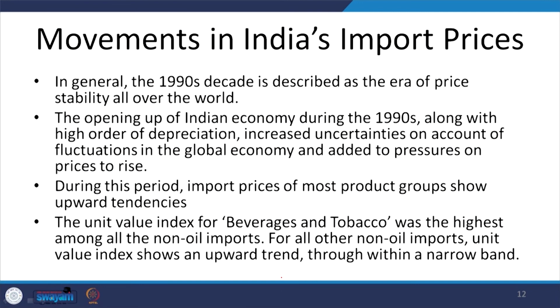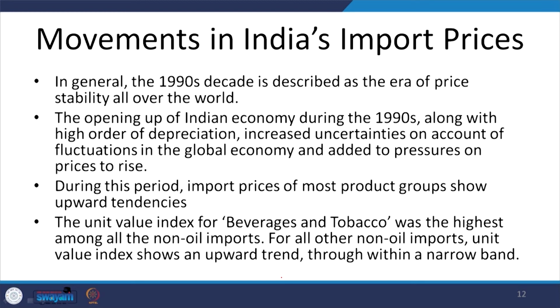All right. The movements in India's import prices. In general, the 1990s decade is described as the era of price stability all over the world. So, the opening of the Indian economy during the 90s, along with a higher order of depreciation, increased uncertainties on account of fluctuations in the global economy and added to pressures for prices to rise.